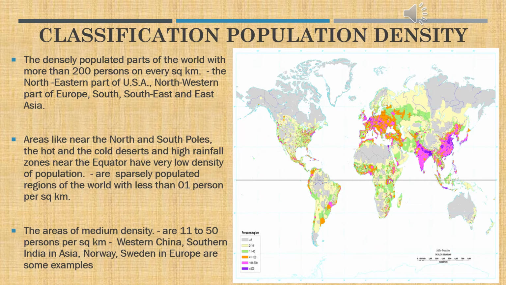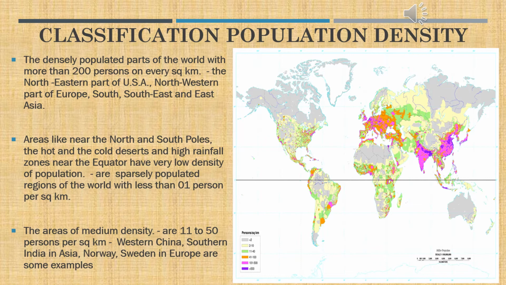And in high rainfall zones near the equator, there is rainfall daily, 365 days, by convectional rainfall, and hence very few people are living. They are covered with thick, dense forests where man is unable to inhabit, as we do not have enough technology to destroy the forests. And these areas are referred to as the sparsely populated regions.